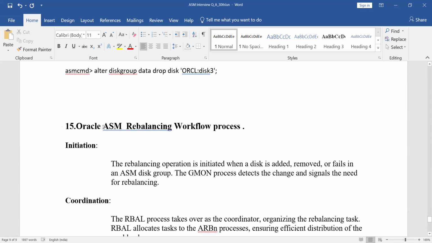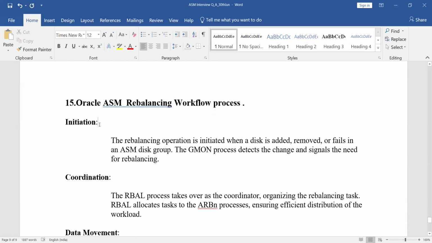The last question for this video: we are going to see how rebalancing works. What is the flow of rebalancing? We talked about the ASM power limit, which helps rebalancing go quicker, and we talked about RBAL and ARBn, which take care of rebalancing. How will the flow be? How will the rebalancing happen, completely?